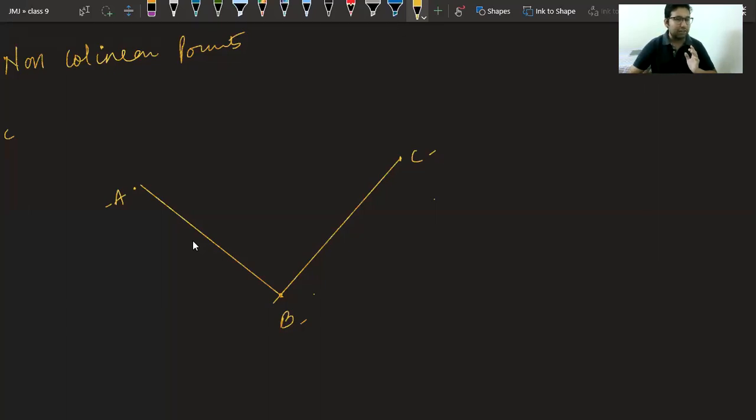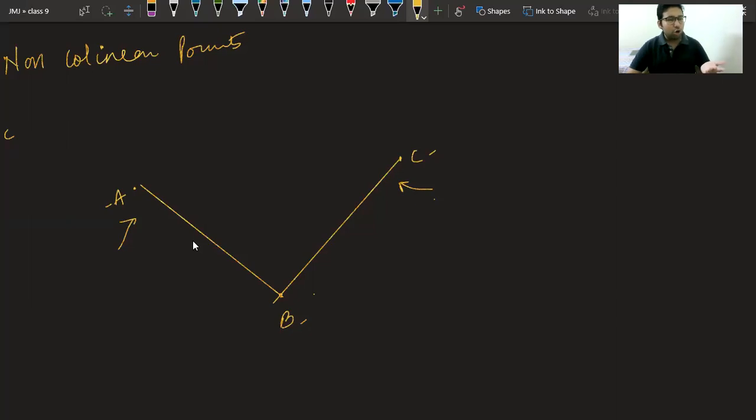To find the center, I used the 10.3 theorem: if I draw the perpendicular bisector of AB, and the perpendicular bisector of BC, the point where these bisectors meet will give me the center. That's it. So let's start.